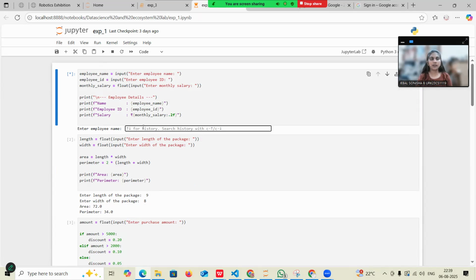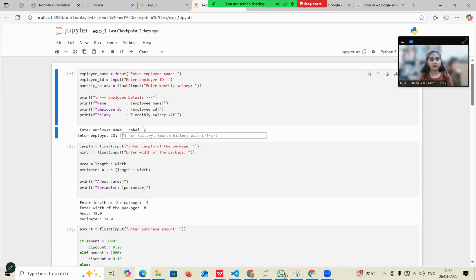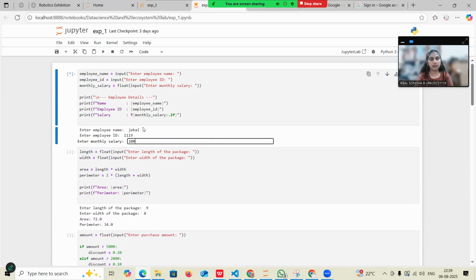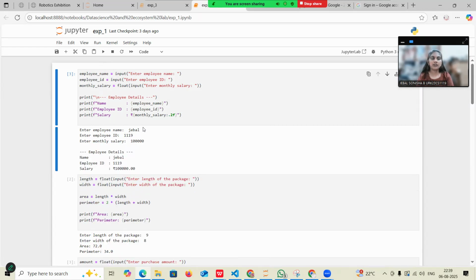My output: I'm giving the employee name as Jebel and my employee ID is 1119. My salary is around 1 lakh. So then my details have been printed.